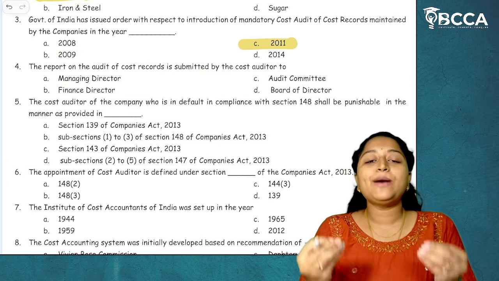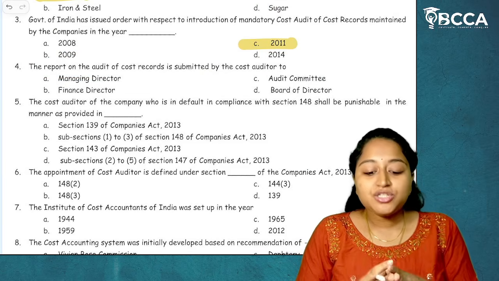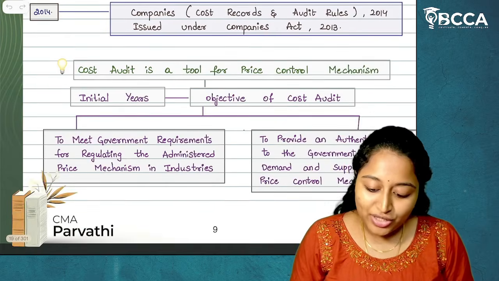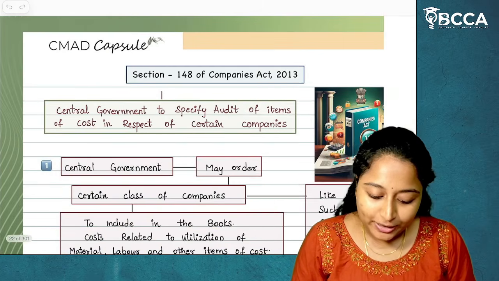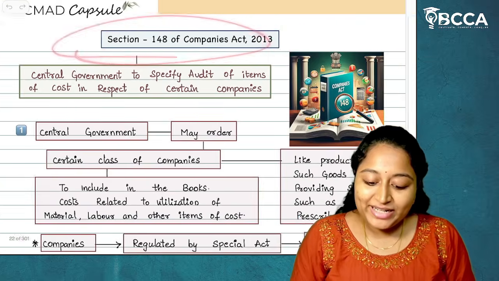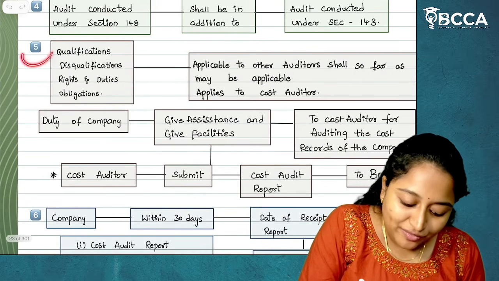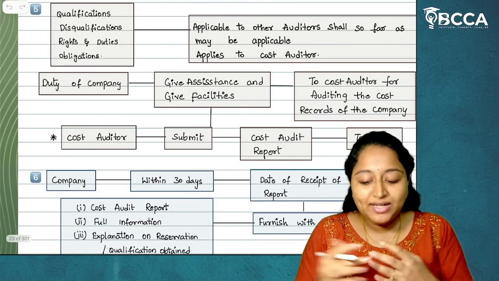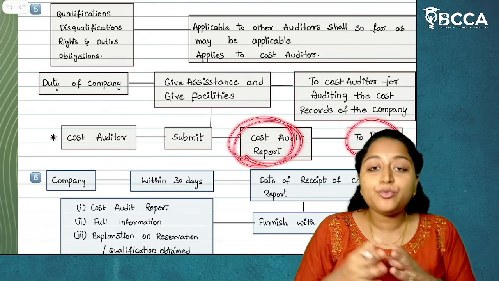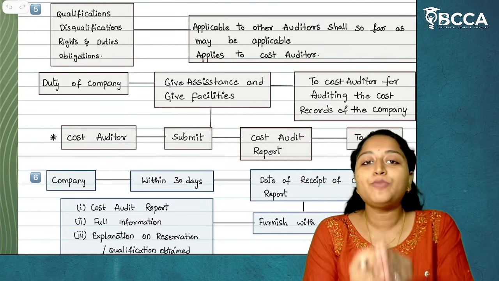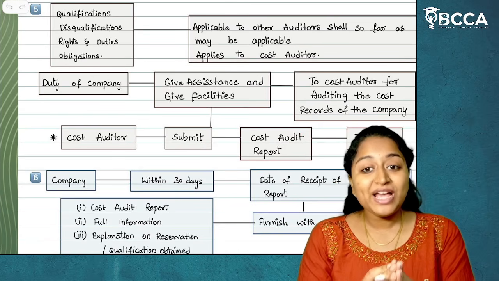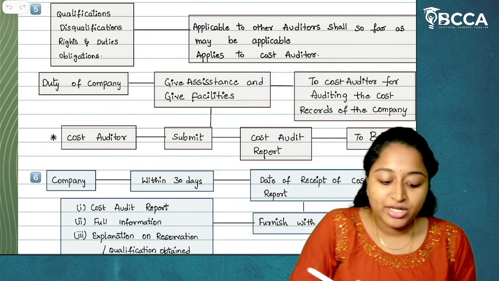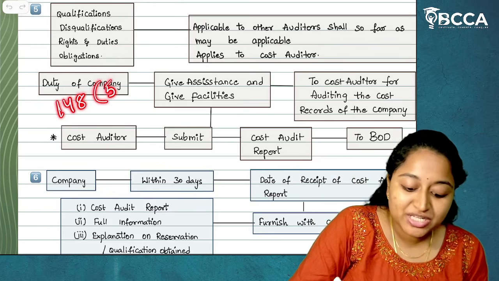Then, the report on the audit of cost records is submitted by the cost auditor to whom? Who will appoint a cost auditor? A cost auditor has to be appointed by the board of directors. In section 148, subsection 5, it was clearly given that the cost auditor has to submit their cost audit report to the board of directors. Who will appoint? Board of directors. To whom do they submit their report? To the board of directors. And that was given under section 148 subsection 5.